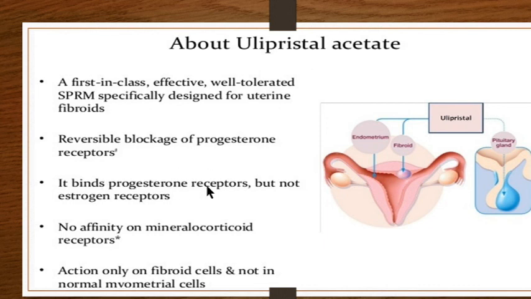It binds only on the progesterone receptors, leaving behind the estrogen receptors. It has no affinity for mineralocorticoid receptors, hence those side effects are spared. And action only on the fibroid cells and not on the normal myometrial cells. That is, when it is affecting the fibroids in the myometrium, it would act purely on the fibroid, and the rest of the myometrium is spared.